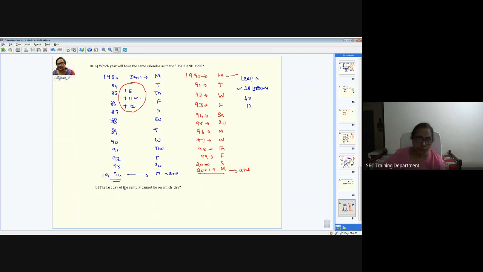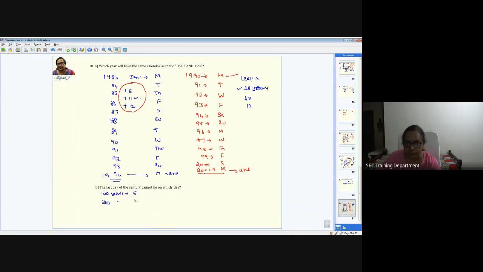Now let's move on to the last question: the last day of the century cannot be on which day. If we find out when the last day of the century can be, then based on that we can say the remaining days cannot be the last day of the century. So let us consider the first century year, which is 100 years. We have seen that it is going to have 5 odd days. I don't have to give the explanation again, because we have already done this.